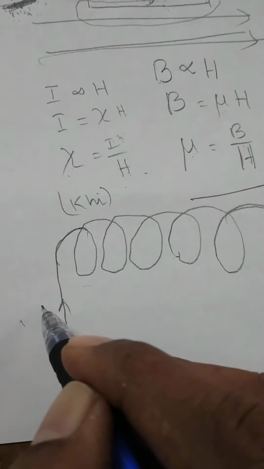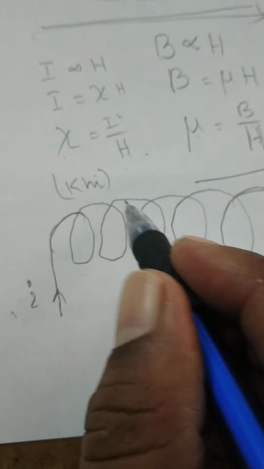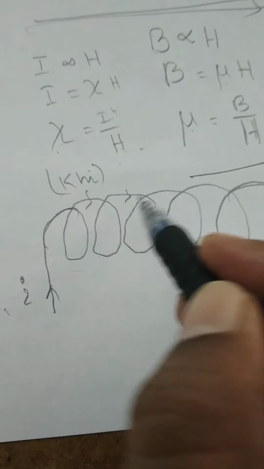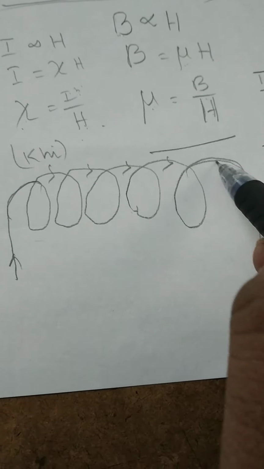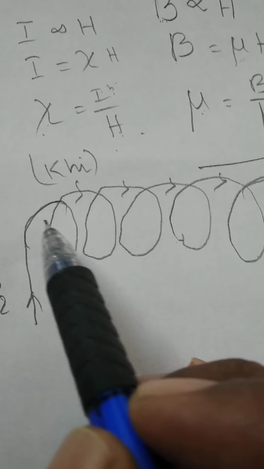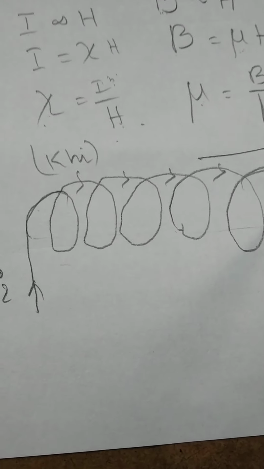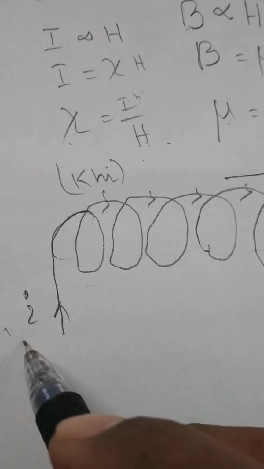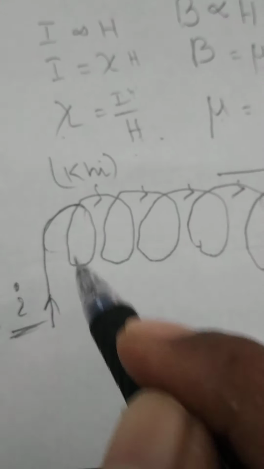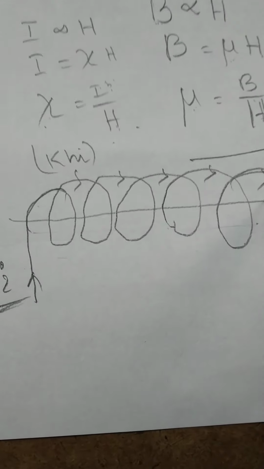That's why the current will flow through the given wire like this. This is the flow of current. In this spiral there is no medium, only air medium. Current passing through the solenoid is I, and this is the axis of the solenoid.